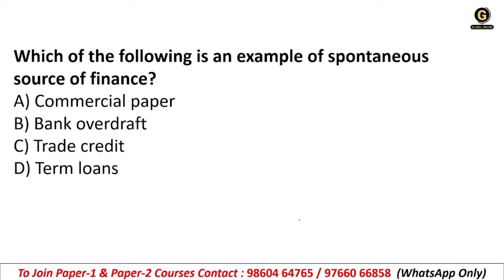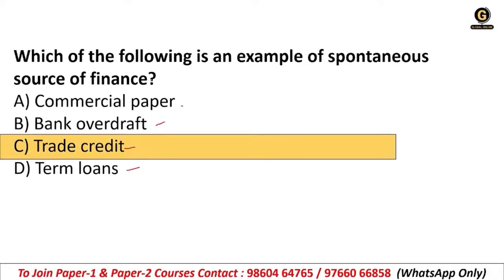Next, which of the following is an example of a spontaneous source of finance? First you need to understand what spontaneous means. Spontaneous finance means the money you get from your operations, or the money that is generated automatically, right? So what is the source of that? From where can the company generate money automatically? Commercial paper, bank overdraft, trade credit, or term loan.